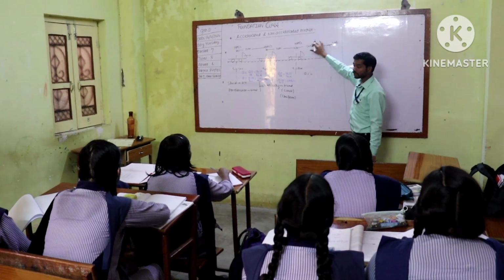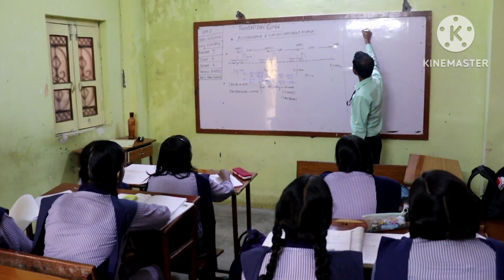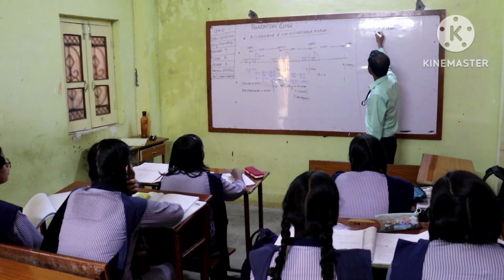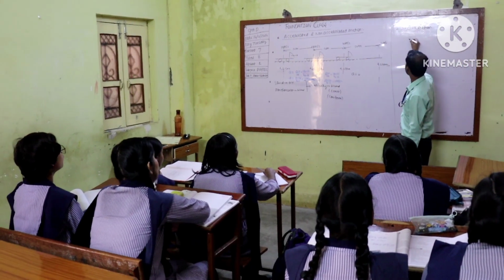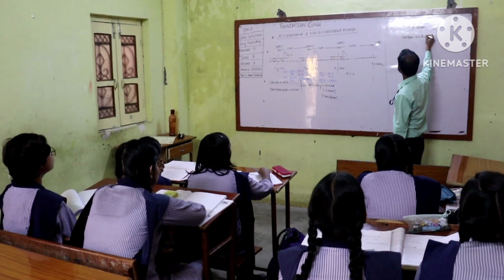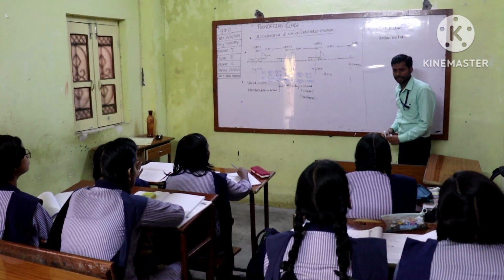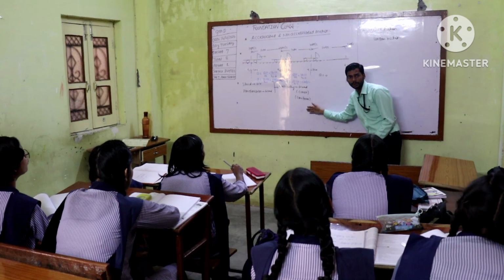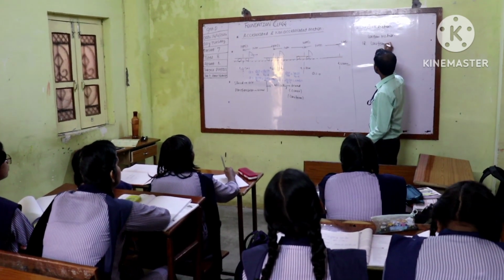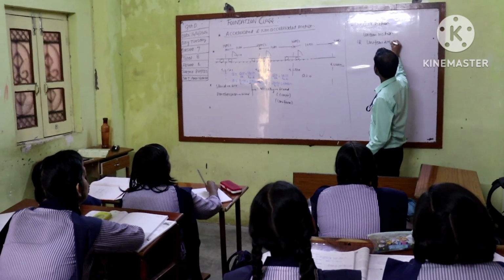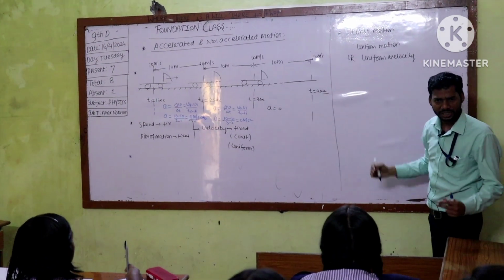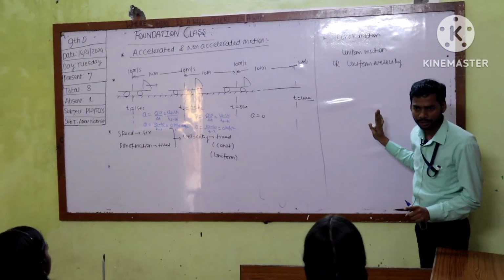So the name of this motion is also constant motion. Constant means uniform. Its another name is uniform motion. Or I can say in this motion the velocity of the body is what? Uniform. This is the uniform velocity. These are all different names, but suggesting the same thing. All have the same meaning.